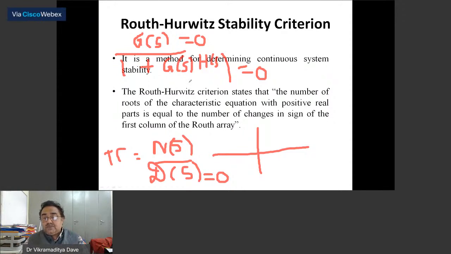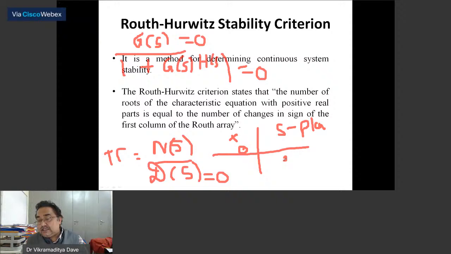And I plot these poles and zeros, where poles are represented by a cross and zeros are represented by a small circle. These poles and zeros are plotted on a plane called the S plane. As I've already told you, this S plane has two axes.